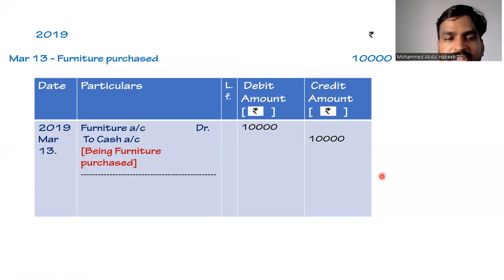Furniture purchased 10,000 rupees. So on 2019 March 13, furniture has been purchased. Furniture is coming into the business, so furniture will be debited, and cash is going from the business, so cash will be credited. The general entry on 2019 March 13 becomes furniture account debit 10,000 to cash account 10,000, and the narration will be being furniture purchased.